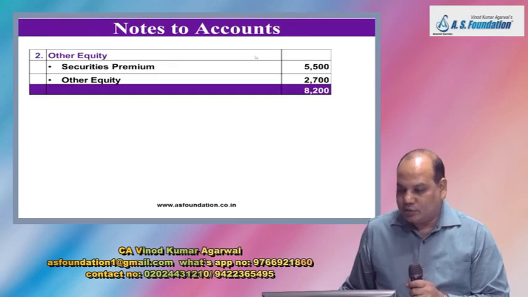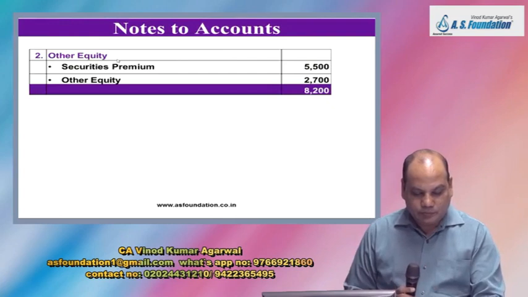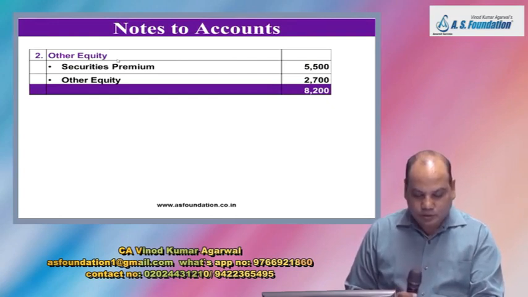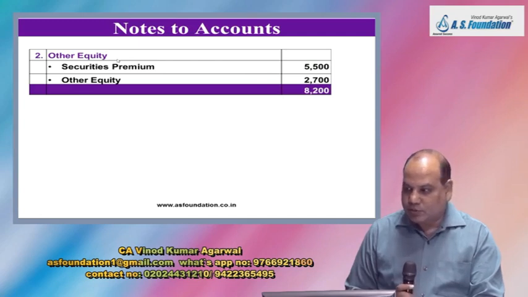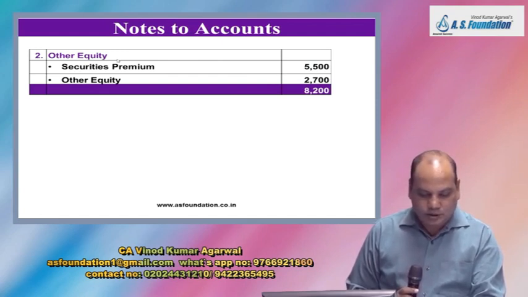And then you write down notes to account. Second note, other equity: securities premium 5,500 and other equity 2,700.